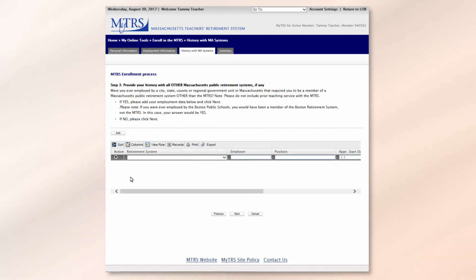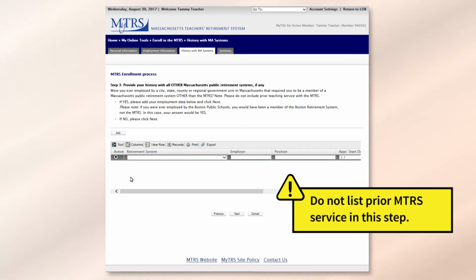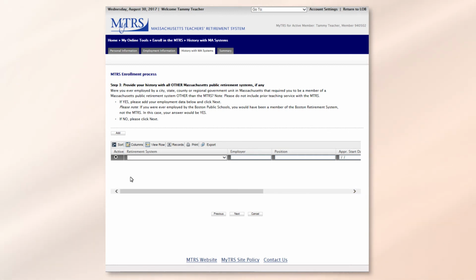Step 3 of the enrollment process is where you'll tell us if you have funds on account with another Massachusetts public retirement system. You do not need to list your MTRS experience here. Again, you might have funds with another board if you were ever a paraprofessional, a substitute, a state or local librarian. If you worked for a police department or fire department, you might have funds with another board. If you do not have funds with another Massachusetts public retirement system, simply click Next.